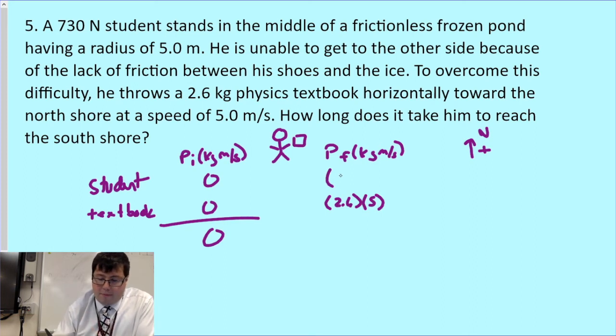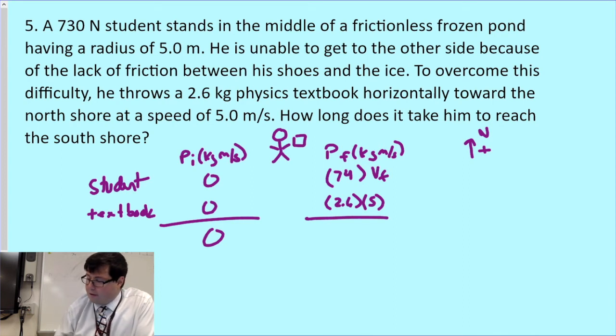Now your momentum, you know your mass. Your mass is going to be 730 divided by 9.81, which it looks like I calculated out to be roughly 74 kilograms. You don't know your final speed, so that's VF. So add these up here. 5 times 2.6, which is 13, is going to be that, plus 74 VF. That's going to be equal to 0.